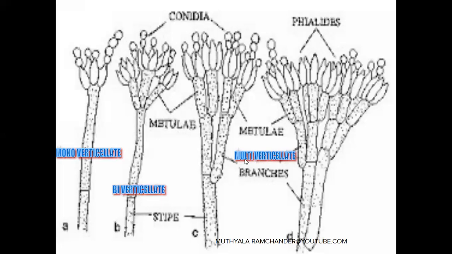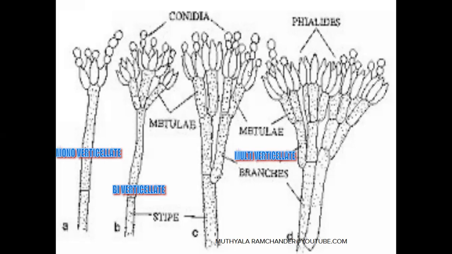This is called multiverticillate. On these terminal sterigmata, conidia are developed. The sterigmata produce conidia. Here the conidia are developed in a basipetal manner. Basipetal manner means the first developed spores are far from the sterigmata and the early developed spores are near the sterigmata.